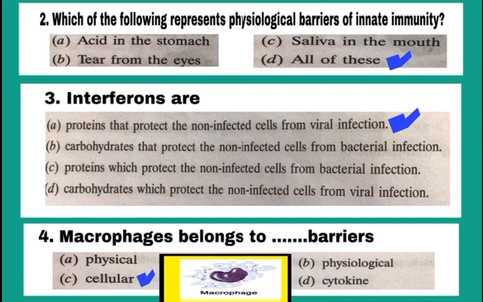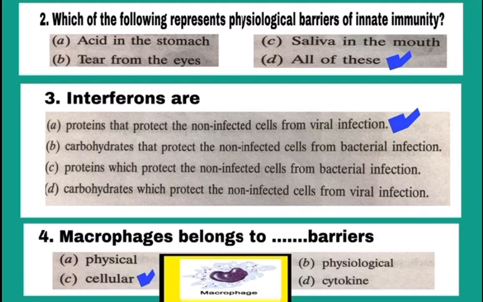Question number 3. Interferons are. What are interferons? These interferons are the proteins secreted by virus infected cells and they help in protecting other cells from viral infection. So, the correct answer is A, mark A. Proteins that protect the non-infected cells from viral infections are interferons.